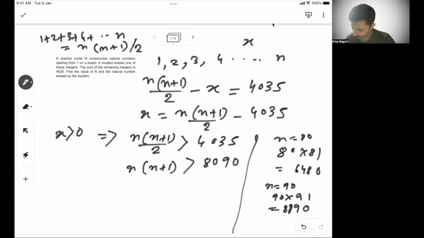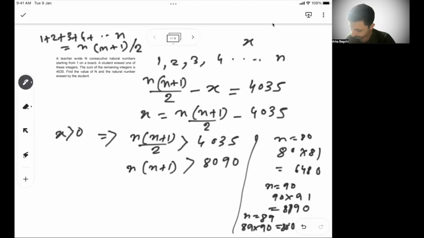If n is 89, this will become 89 into 90. Let's see how much it becomes. 99s are 810, 0, 81 in hand. 98s are 720, and you have 81 in hand, so you have 801.